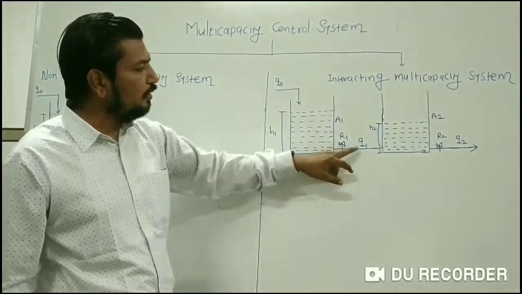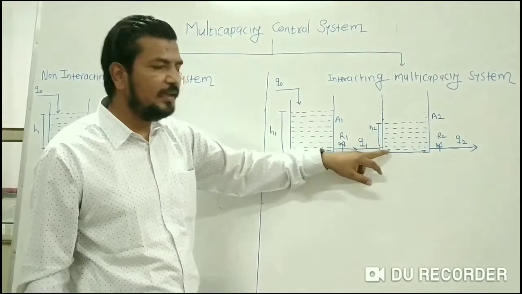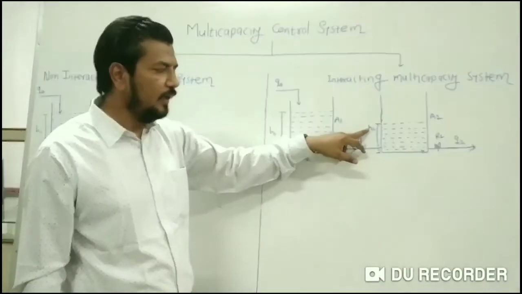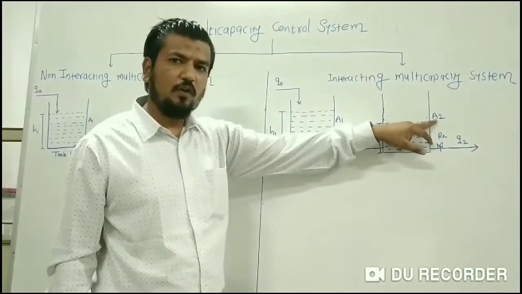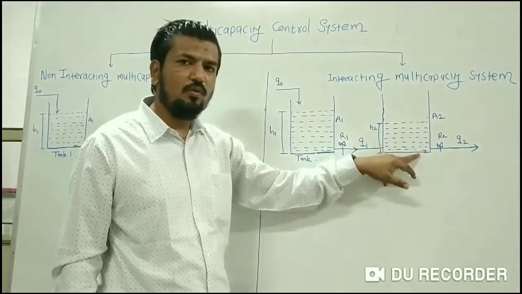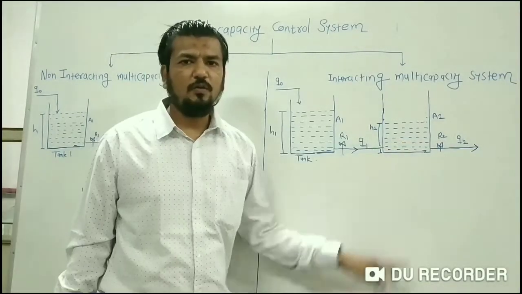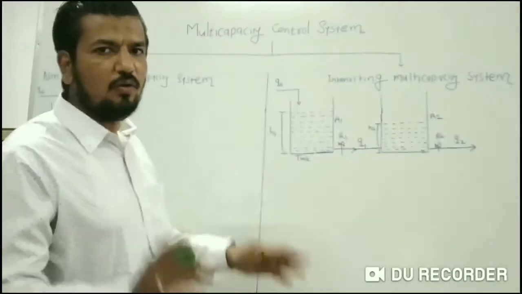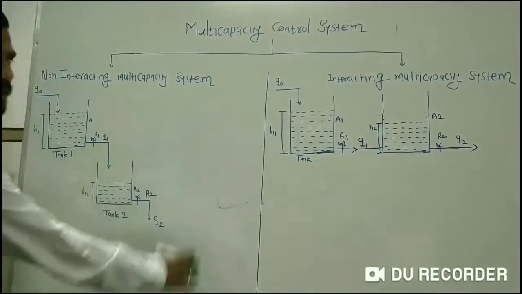But this Q1 is not entering the atmosphere but directly entering tank number 2. Consider that H2 is the liquid head in tank number 2, A2 is the area of tank number 2, R2 is the resistance to the flow in tank number 2, and Q2 is the outlet flow rate of tank number 2. Now what is the major difference between the interacting and non-interacting control system? You can see here this type.